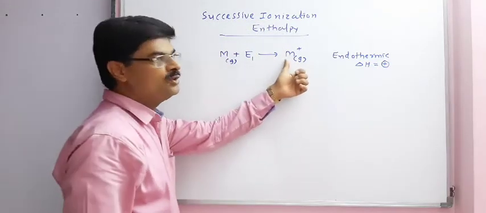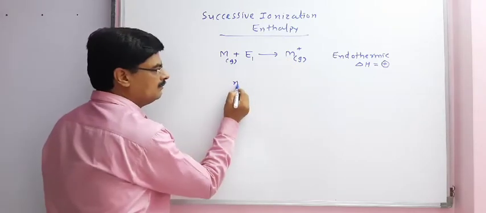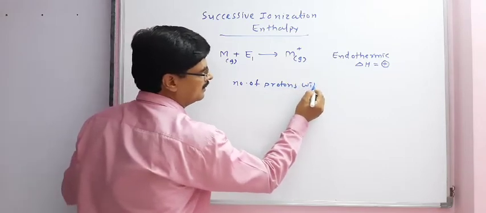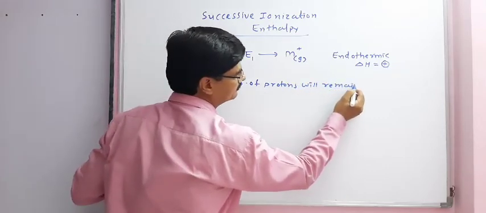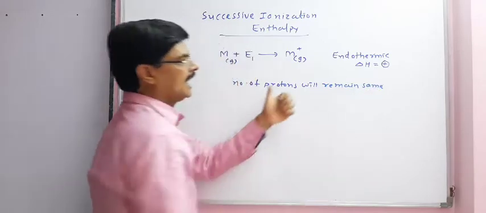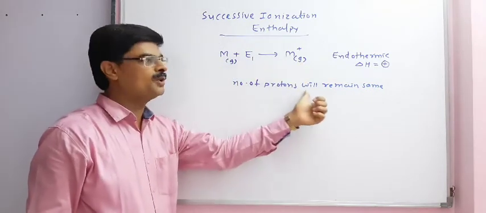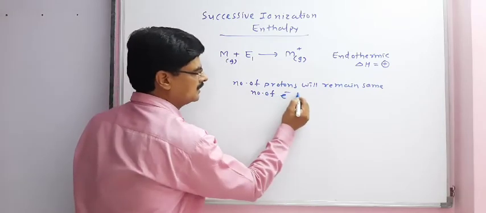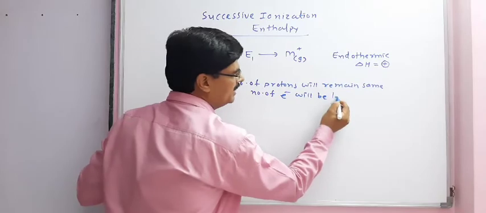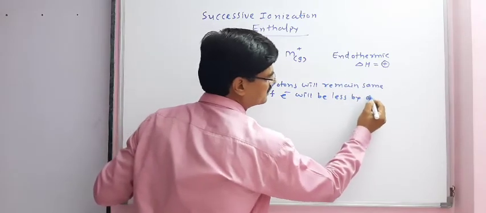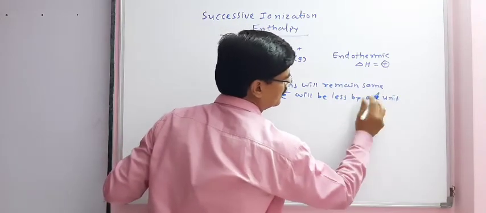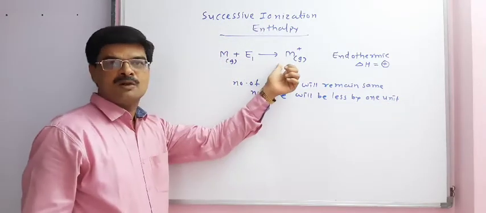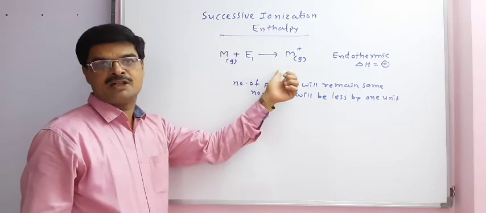Now, after losing electron, number of protons will remain same. After losing one electron, number of protons will remain same, but number of electron will be less by 1 unit. It means we can say that electrons are strongly attracted towards the nucleus.